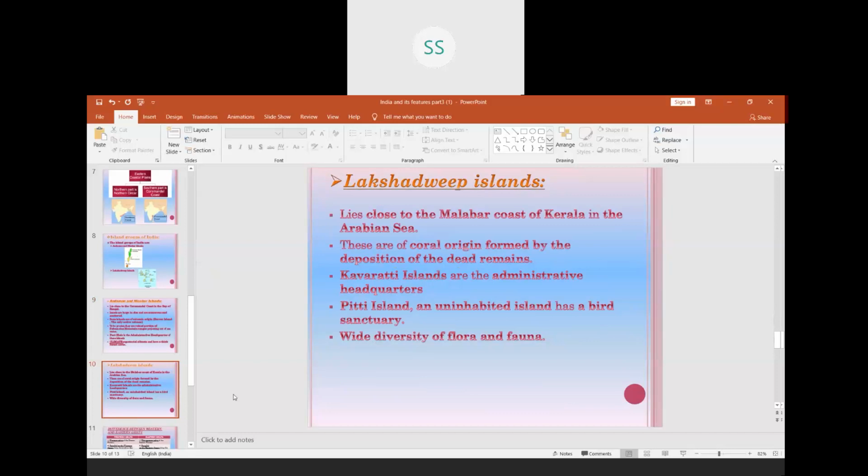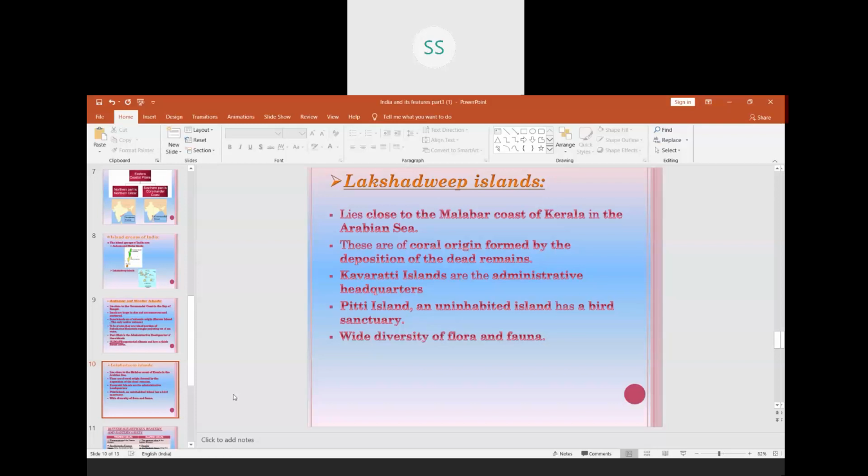Children, for example, you might have seen a tortoise. When the tortoise is sleeping, when it is not moving, you will see the outer part of the body. It is so hard, like a rock. Sometimes you mistake whether it is a rock or a tortoise. Same way, these corals are very minute microscopic organisms, and they are millions in number.